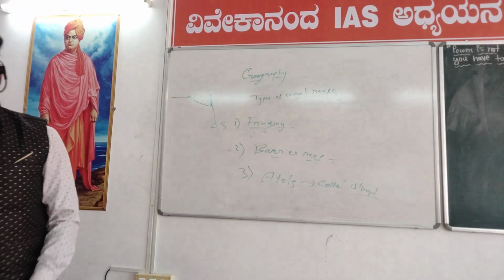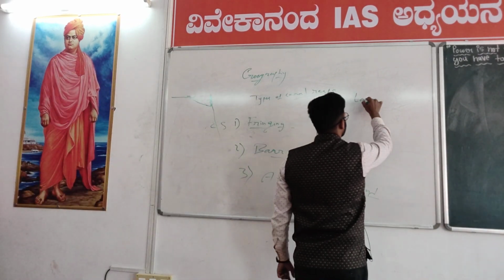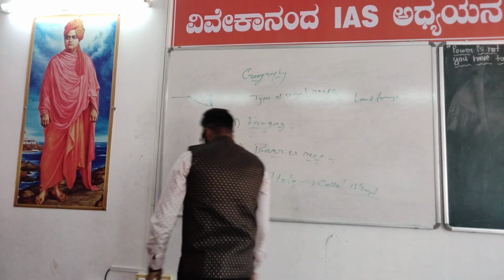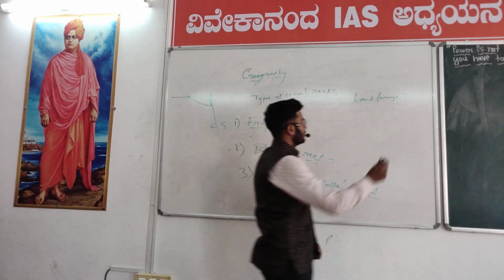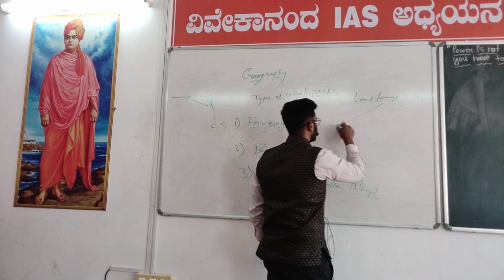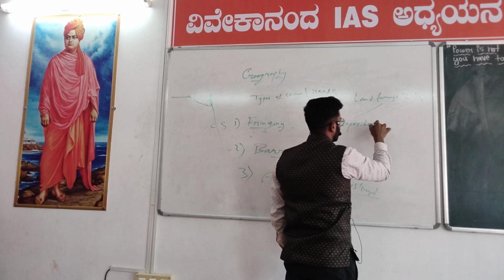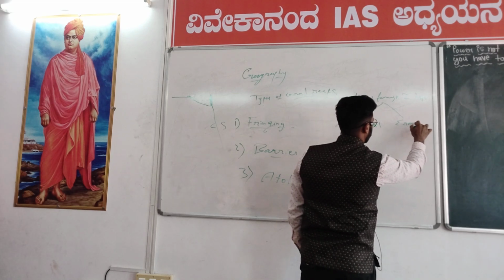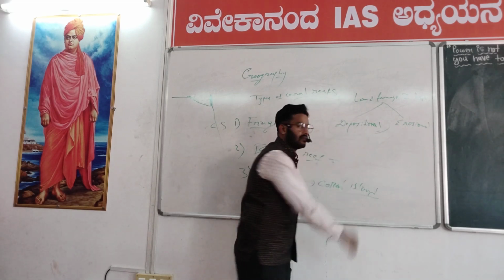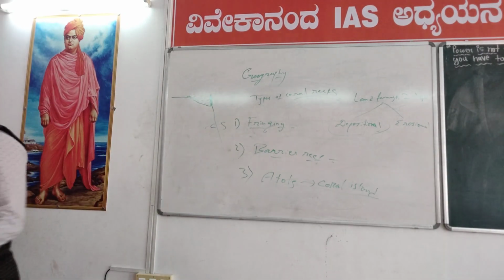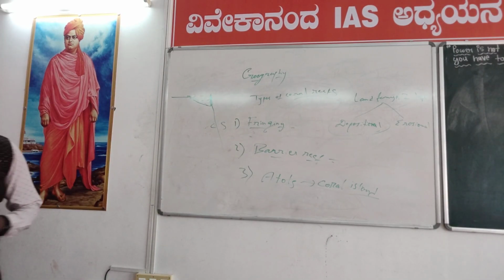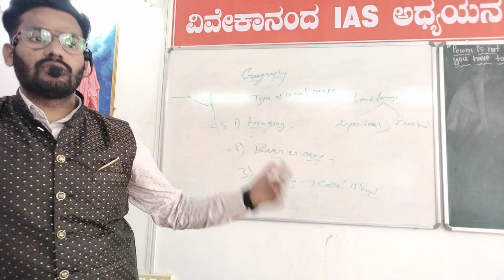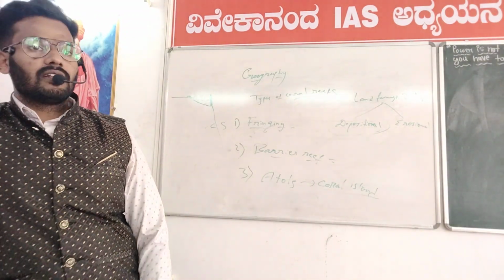Landforms are of two types. One is depositional and another one is erosional. A landform formed because of deposition is called a depositional landform. Erosional landform means the destructive one. The existing landform which is destroyed because of erosion is called an erosional landform. And what are the depositional landforms?